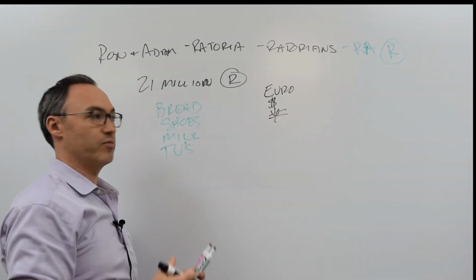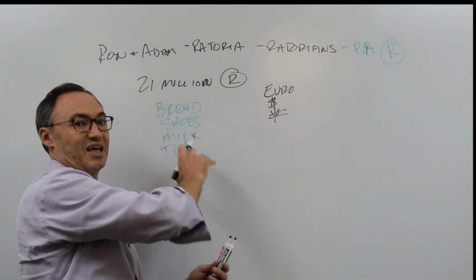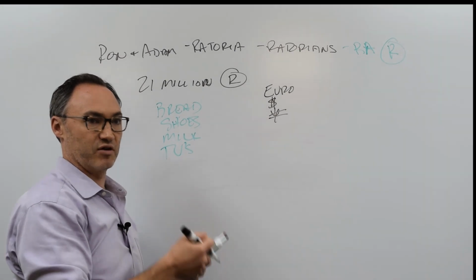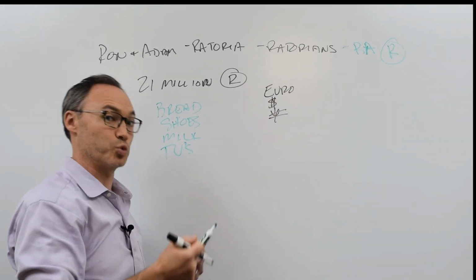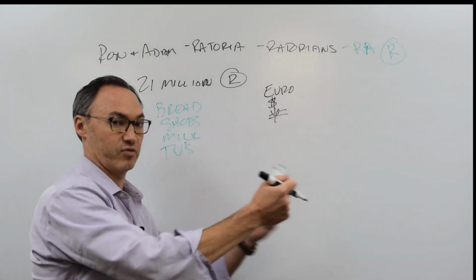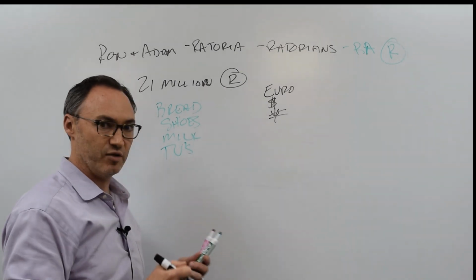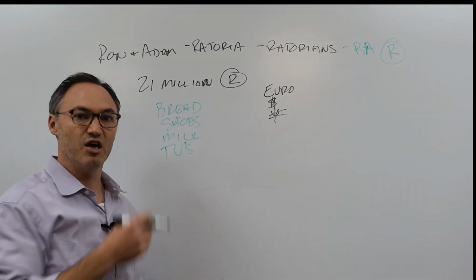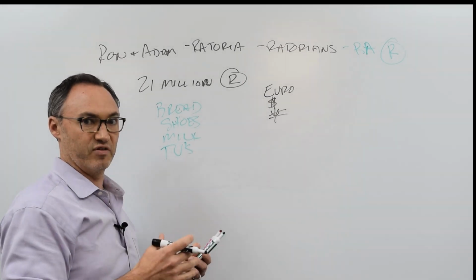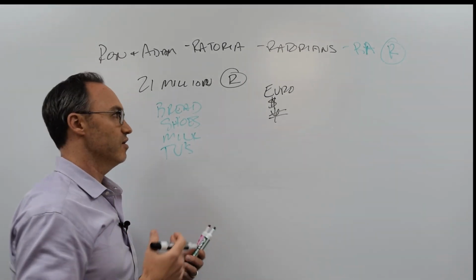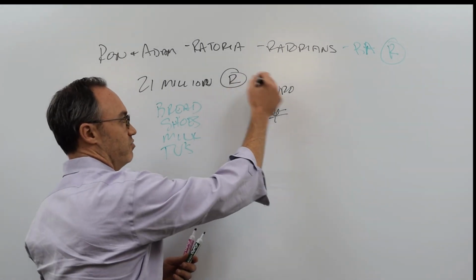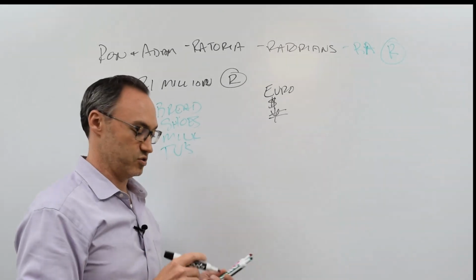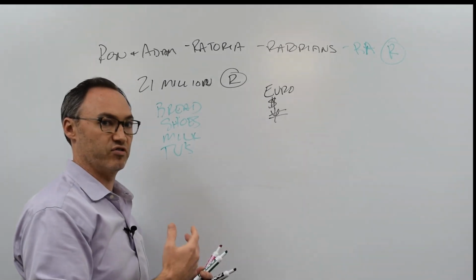So not only do we have to make sure that our raw is stable within our own country, that when people are paying each other, the amount of raw they pay for a haircut this week is roughly the same as they pay next week and the week after and the week after. But we need to make sure that what they pay for goods like bread and shoes and milk and TVs is roughly the same with a little bit of inflation. And the only way to do that is to make sure that the raw keeps pace with the euro and the dollar and the yen and such and these other currencies around the world, because we're going to have to buy goods from them, right?